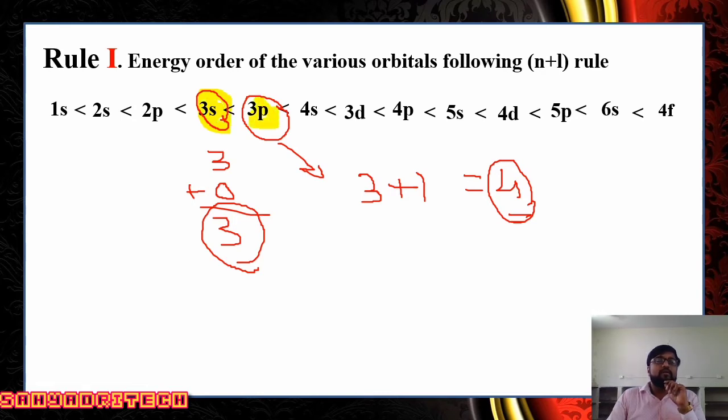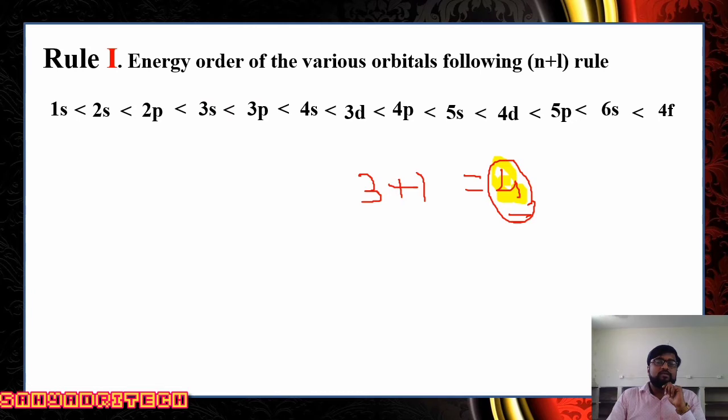Okay, you got it? You can simplify by selecting any two orbitals. So what does rule number 1 say? The orbital having lower n plus l value has less energy, therefore it is filled first. Say in 3s and 3p, 3s has lower n plus l value, therefore it is filled first. 3p has higher n plus l value, therefore it is filled next to 3s. Okay, let me clear this. Well, you got rule number 1. What does it say? Orbitals having lower n plus l value have less energy, therefore they are filled first.